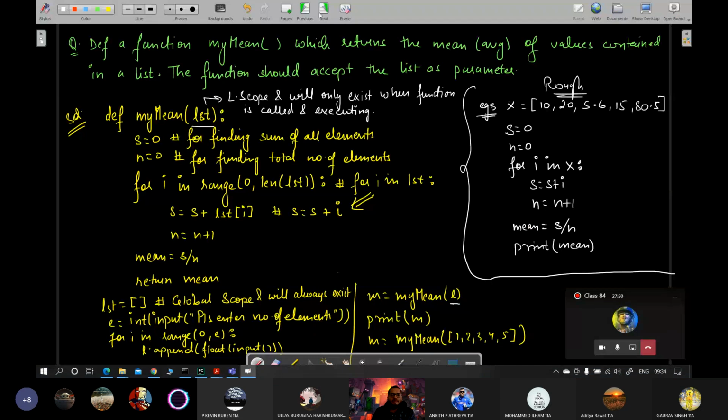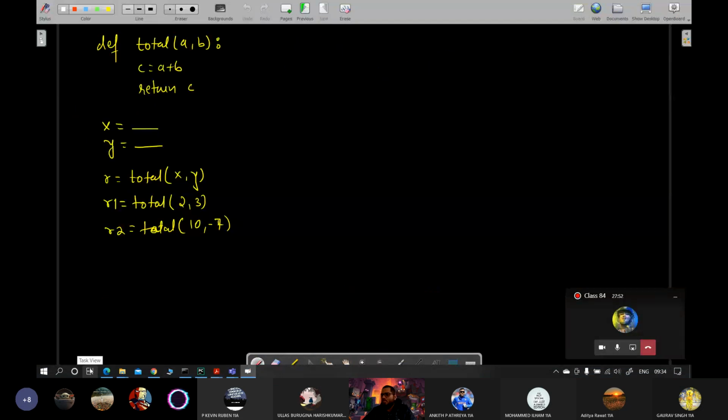ठीक है, so well, what I'll do is: factorial function.